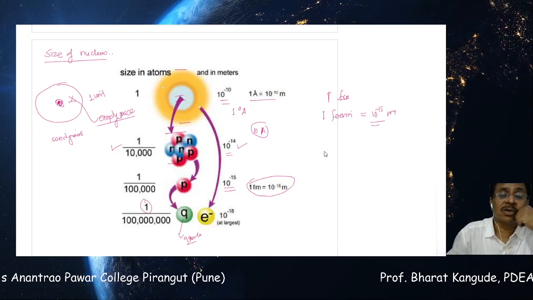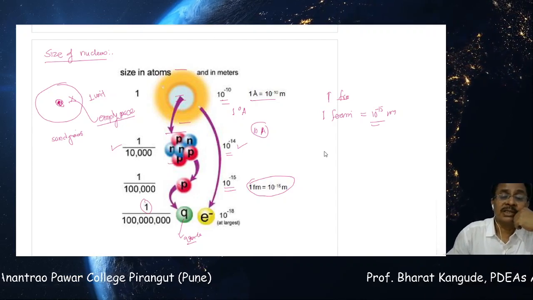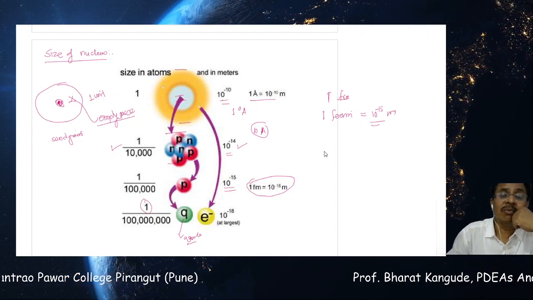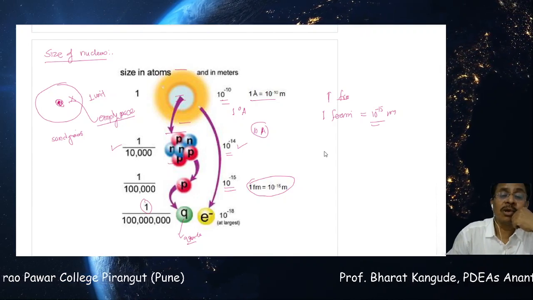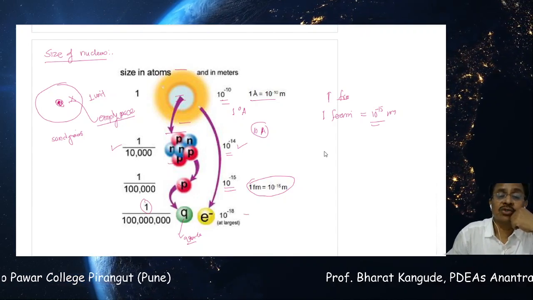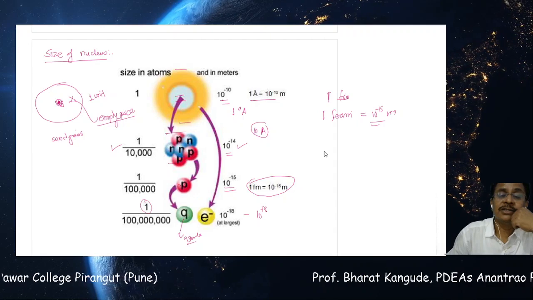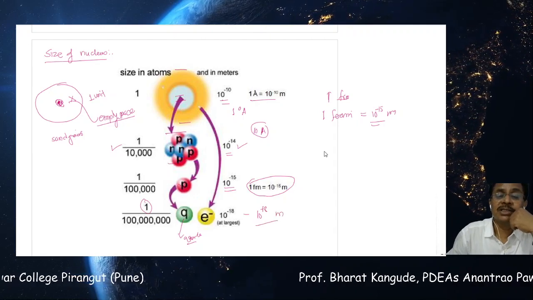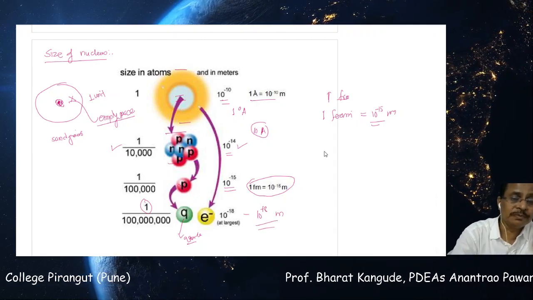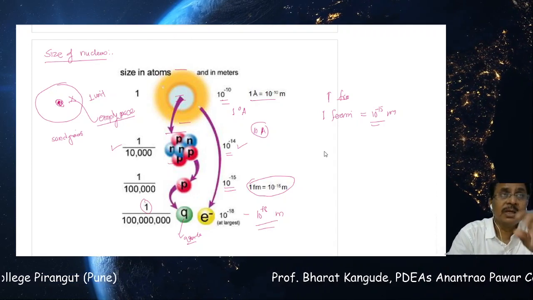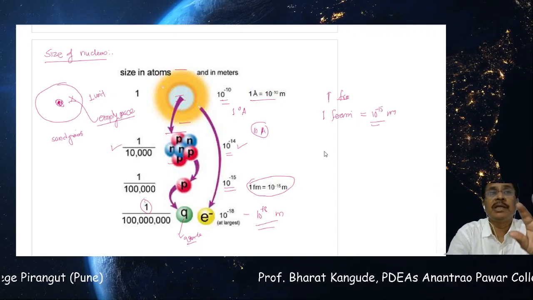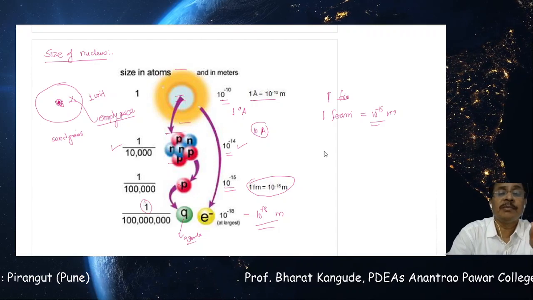But in the case of the electron, another constituent of the atom, the size of the electron is again 1000 times smaller than the proton, and it comes to be 10 raised to minus 18 meters. So this is the smallest particle in an atom, the electron, whose size is 10 raised to minus 18 meters. The size of a proton is 10 raised to minus 15 meters.